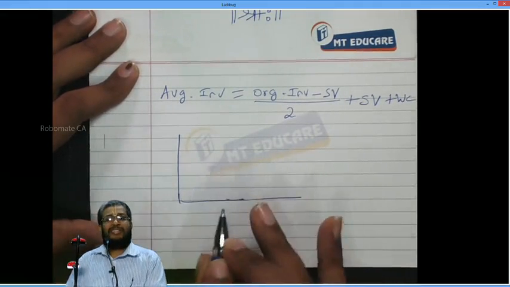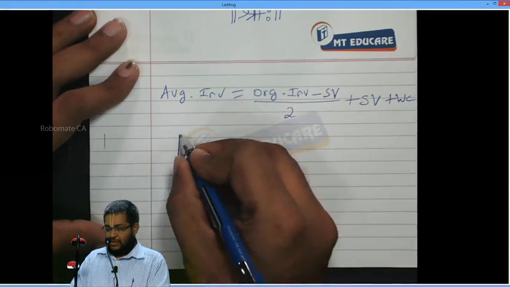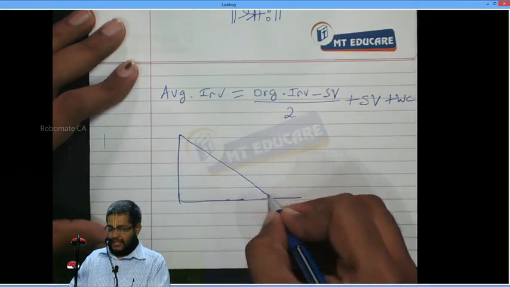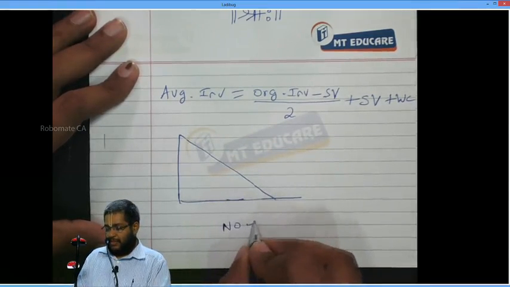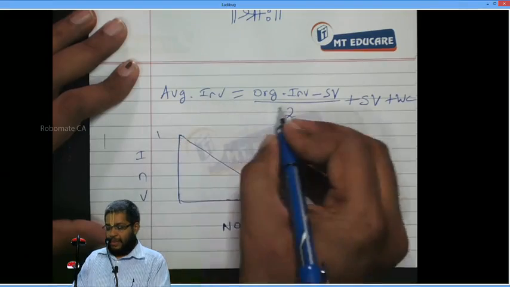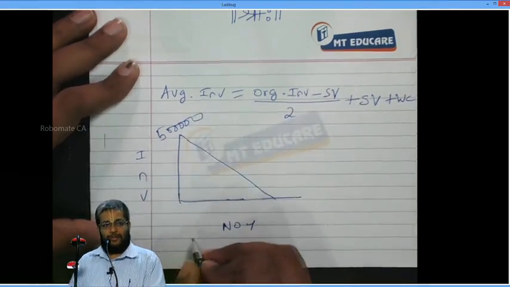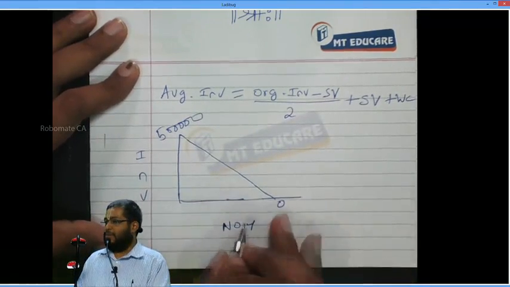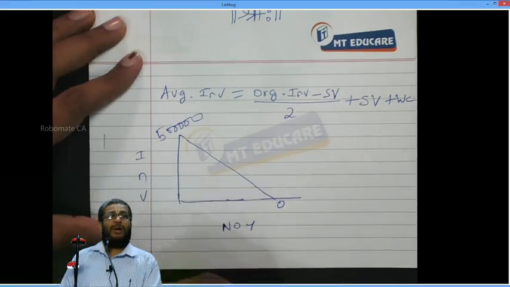Suppose salvage value is 0. I start the investment, and the asset becomes 0 over a number of years. Yes or no? I call this the number of years. I call this the investment. I may buy, for example, this machine for 5 lakh rupees. In the last year the machine value becomes 0. Isn't it correct?